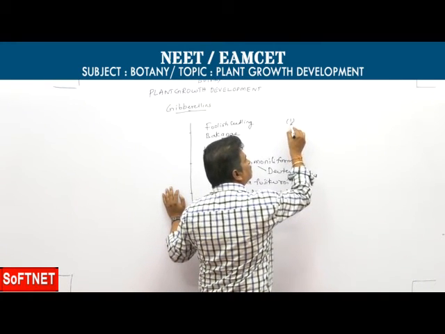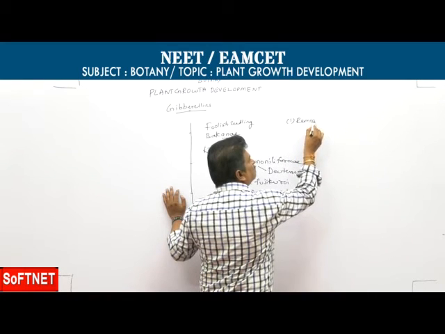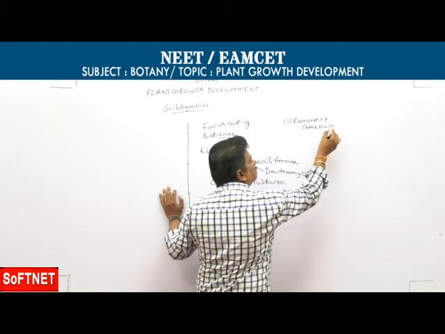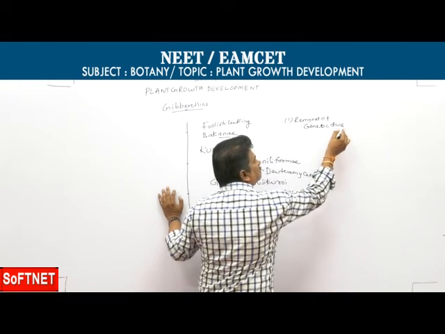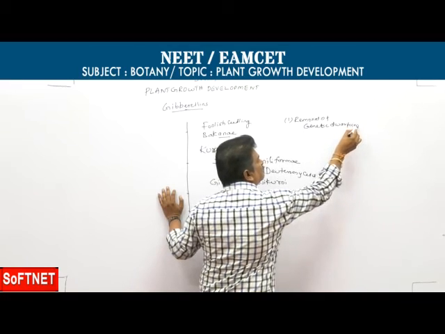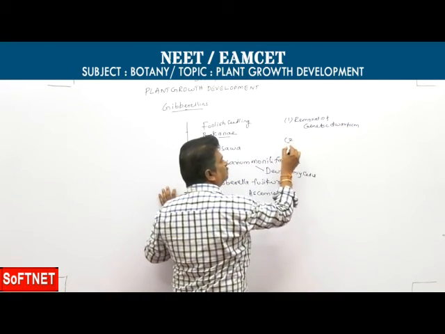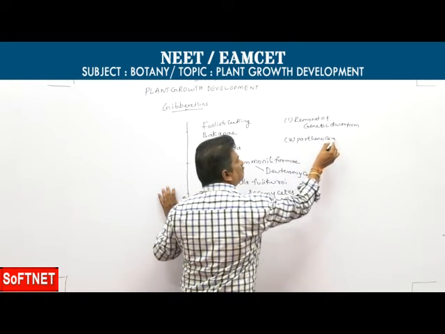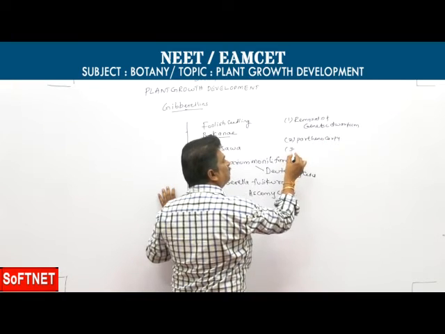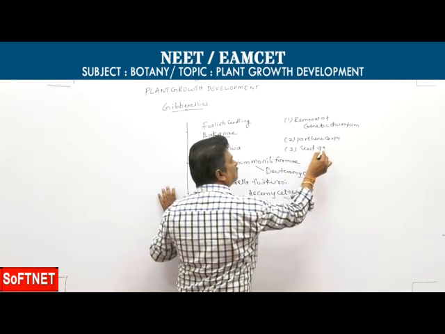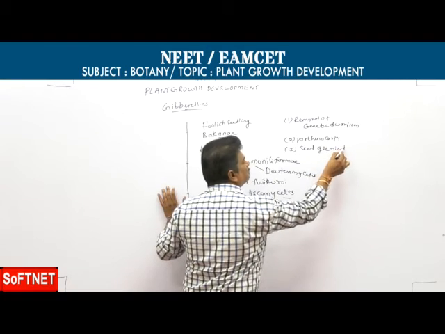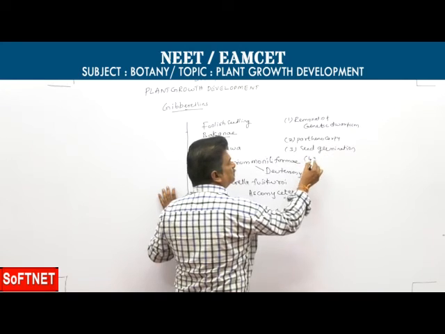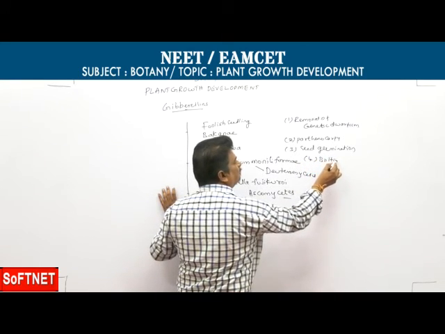So, the physiological effects of gibberellins. One is removal of genetic dwarfism. Then parthenocarpy, then seed germination, then bolting.